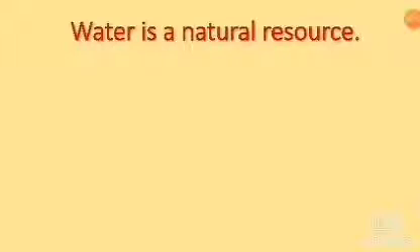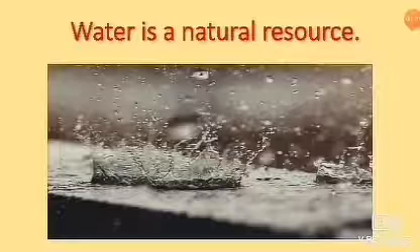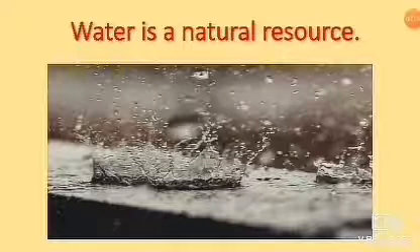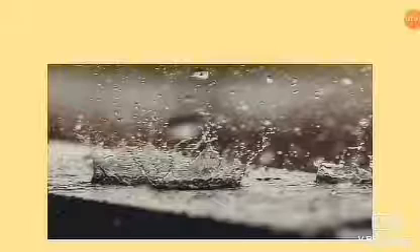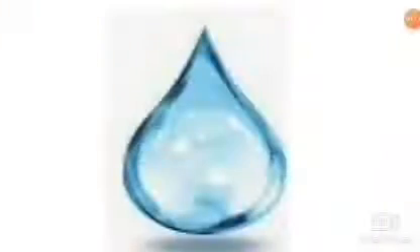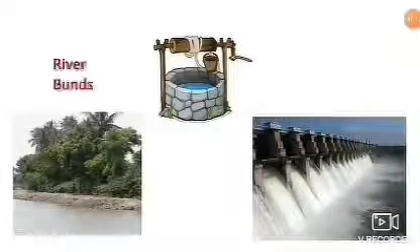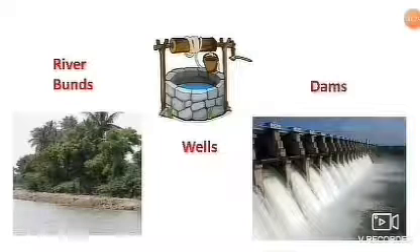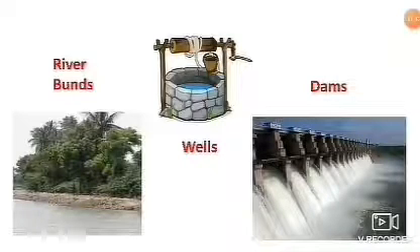Natural resource. In the previous lesson we learned water is a natural resource. We get water from rain. Along with us, all other living things use water. So we must use water economically and save it for the future. River bunds, wells, dams are some sources of safe water.